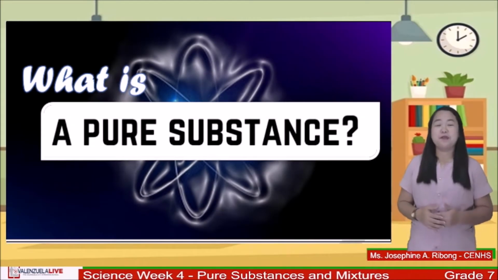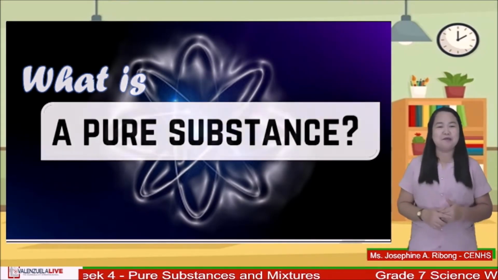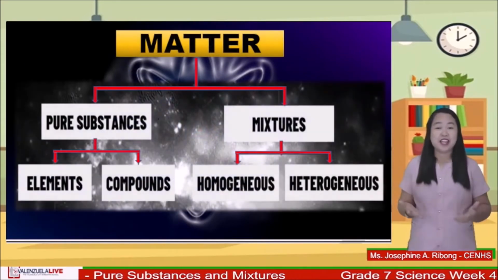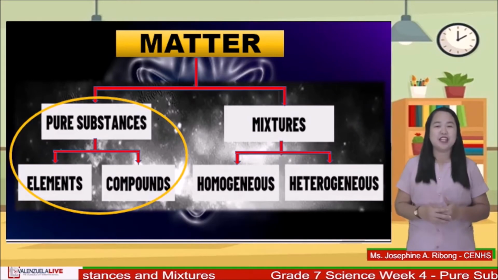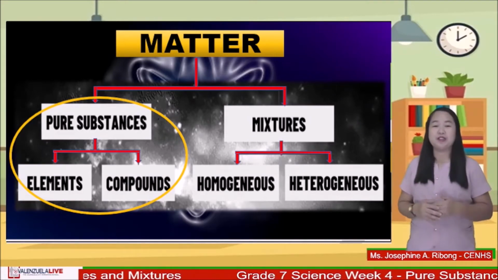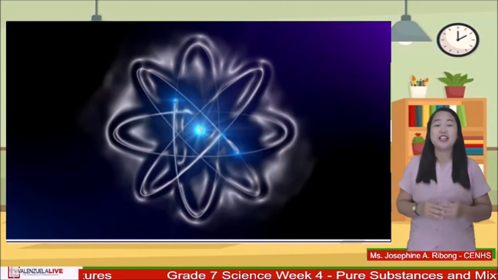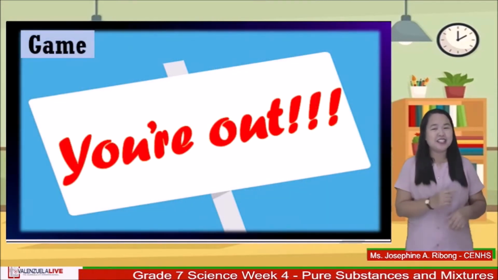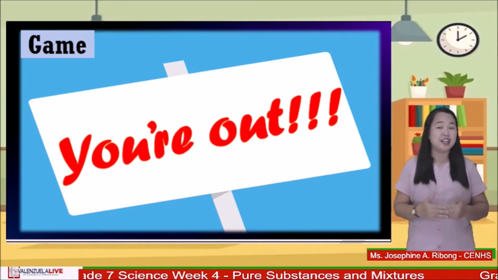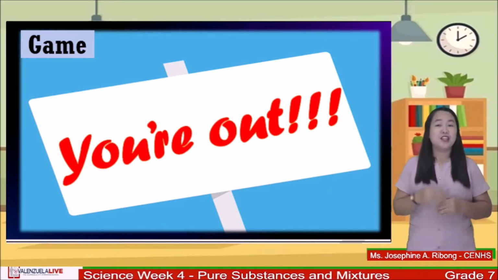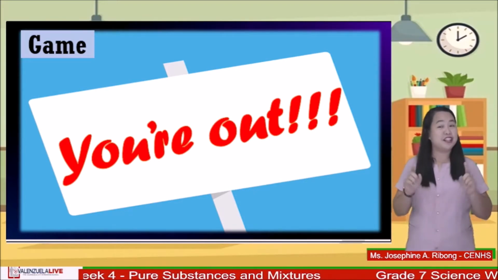Before we determine pure substances from mixture, let's look at this diagram. As you can see, pure substances are classified as elements and compounds. To check your prior knowledge about elements and compounds, let's try this simple game. And let's call it Odd One Out. In this game, you will simply choose which of the given samples does not belong to the group. You will only be given 10 seconds and don't forget to type your answer in the comment section.